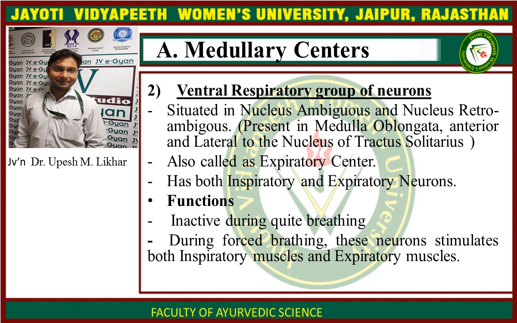Second, ventral respiratory group of neurons. Ventral respiratory group of neurons are present in the nucleus ambiguus and nucleus retroambiguus. These two nuclei are situated in the medulla oblongata, anterior and lateral to the nucleus of tractus solitarius. The ventral group of neurons are collectively called the expiratory center. Ventral respiratory group has both inspiratory and expiratory neurons.